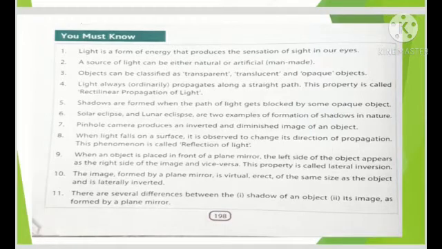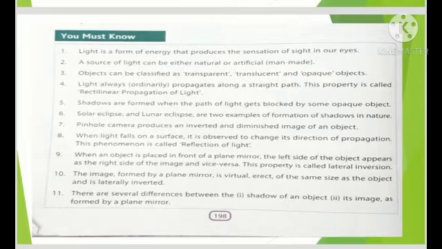Now we are going to discuss, you must know. First one, light is a form of energy that produces the sensation of sight in our eyes. Second one, a source of light can be either natural or artificial. Natural is the sun, artificial are so many, like bulb, LEDs, tube lights, etc. Number 3, objects can be classified as transparent, translucent and opaque, very familiar to you now.